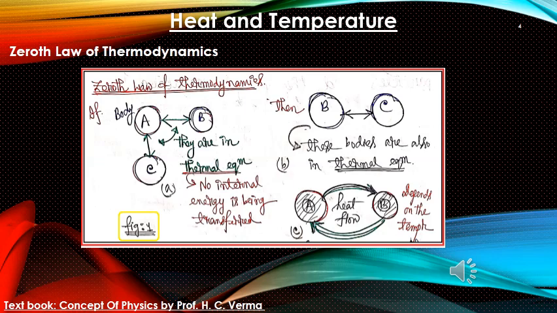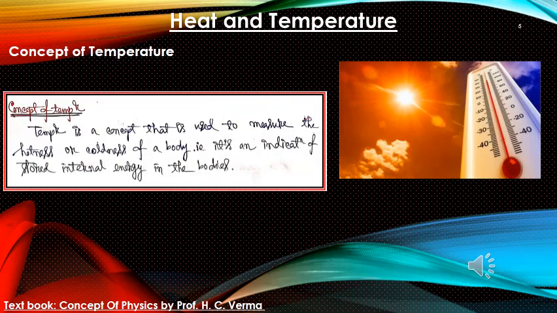So, the zeroth law of thermodynamics basically tells us that whenever body A and B are in thermal equilibrium, and body A and C are in thermal equilibrium, then body B and C must also be in thermal equilibrium. I hope at this point the notion of heat is clear to you. So now let us talk about the concept of temperature.